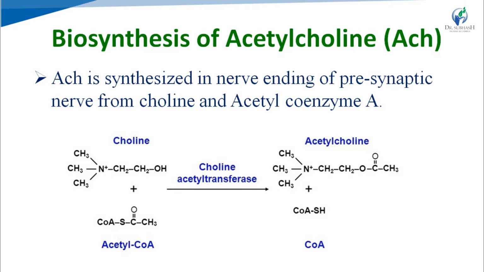Choline means quaternary ammonium ion having 3 methyl groups and N+ and CH2CH2OH, that is choline, and acetyl-CoA means CH3COS coenzyme A. From choline and acetyl-CoA, with the help of choline acetyl transferase, acetylcholine is biosynthesized at the presynaptic nerve terminal.